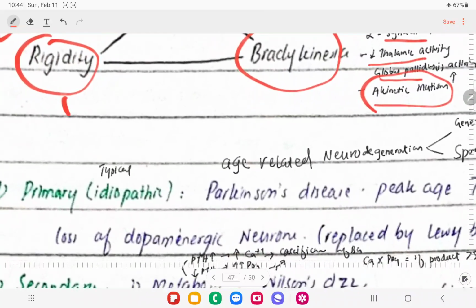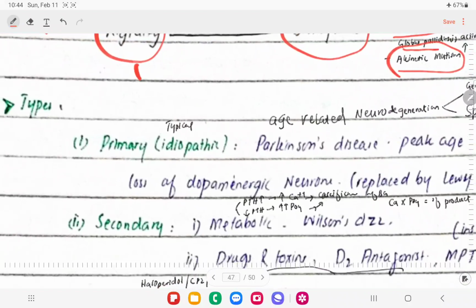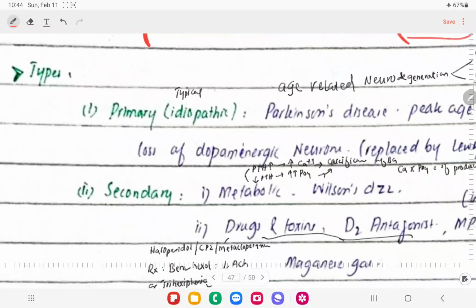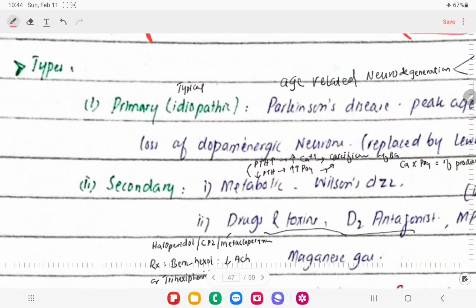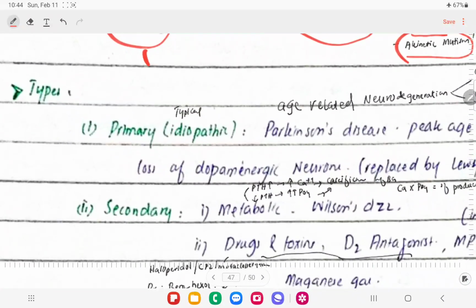So let's talk about types of Parkinson disease. We're going to divide into typical and atypical. Typical is also called primary, and then we have atypical, right?